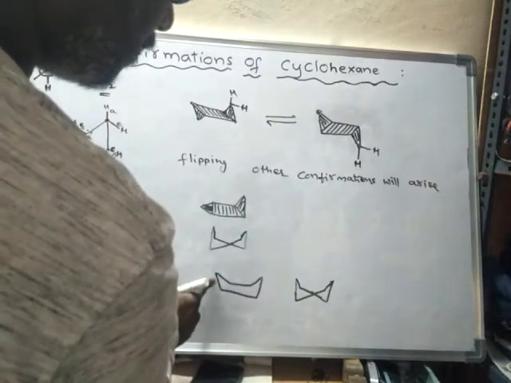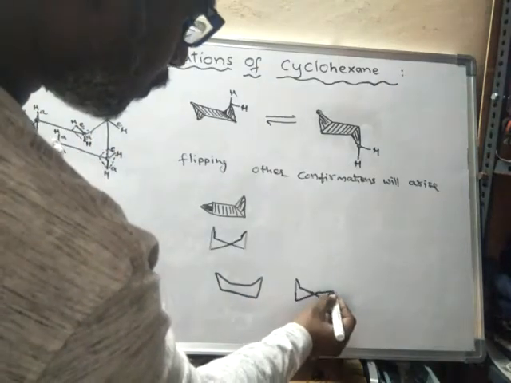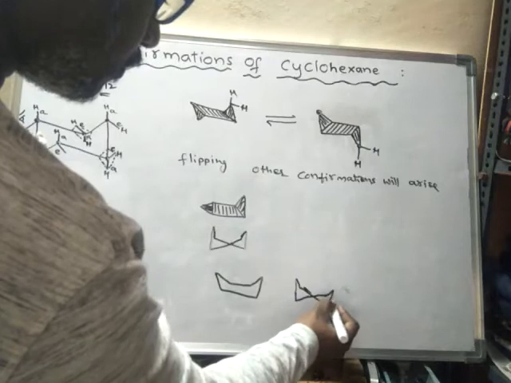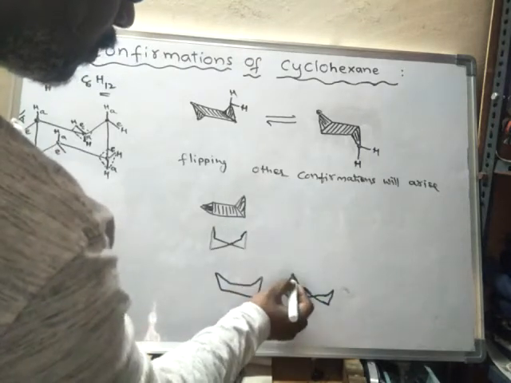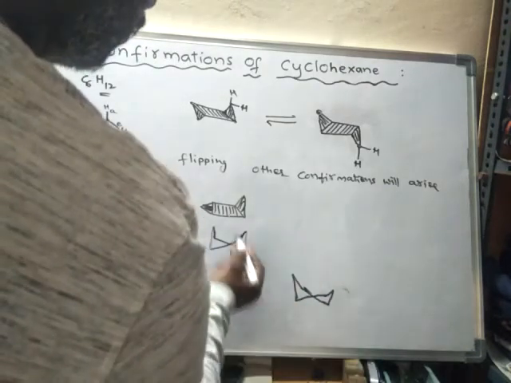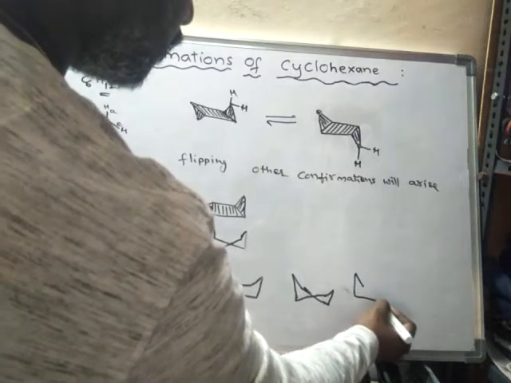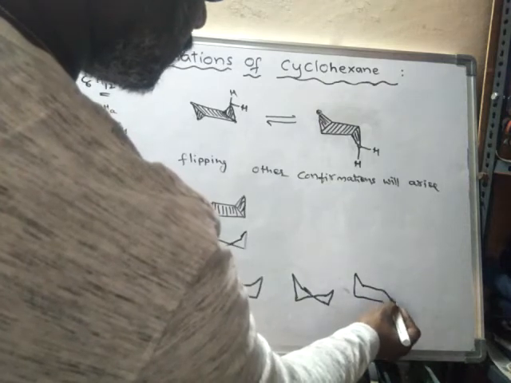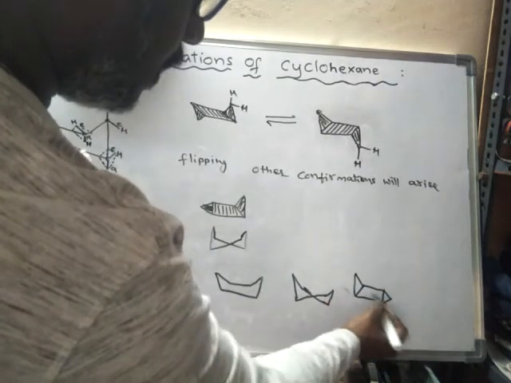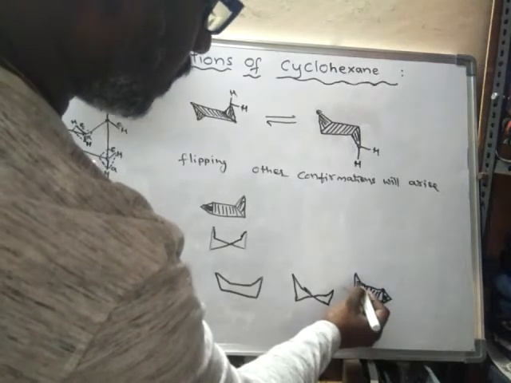So this is upside, and this portion will slowly come down, and convert into half boat form. Okay, this is half boat form, and these four carbons are in plane. 1 2 3 4. And this is another.